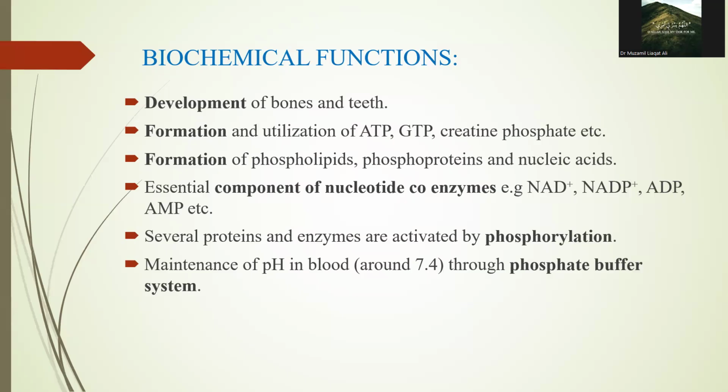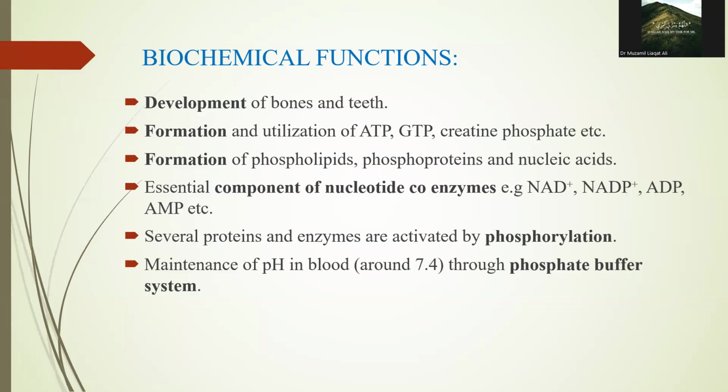Third, phosphorus is involved in the formation of phospholipids, which are essential components of cell membranes, the phosphoproteins, which play an important role in cell signaling, and nucleic acids like DNA and RNA, which carry our genetic information. Number 4, phosphorus is an essential component of nucleotide coenzymes such as NAD, NADP, ADP, and AMP, which participate in redox reactions and energy transfer processes.